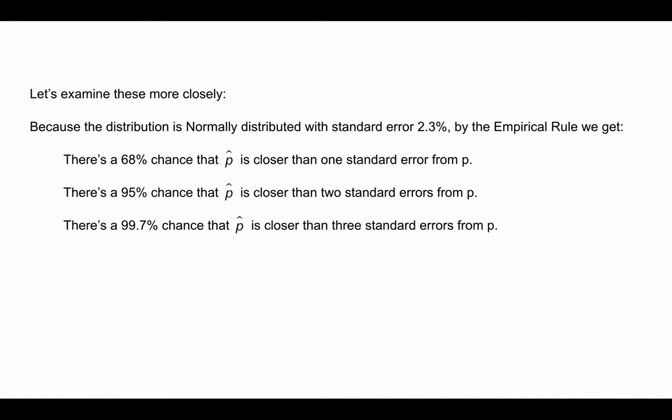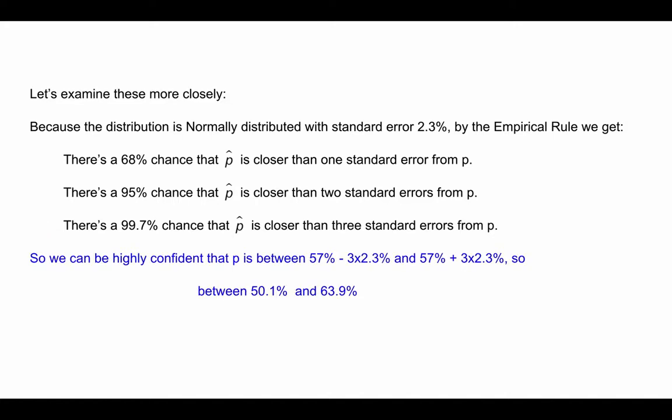So the idea is, we don't know what p is. We take a sample of the population and find a p hat. In this case, we did a sample of 446 Democrats and found that 57% believed in that statement we were looking at. Now we could keep taking samples, like do a whole bunch of them. And the idea is that the empirical rule gives us this piece of information about how close p hat and p are from each other.